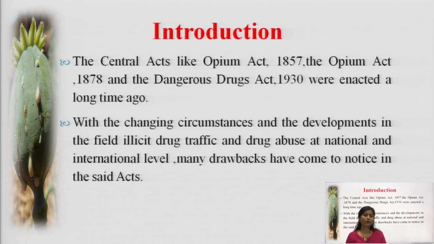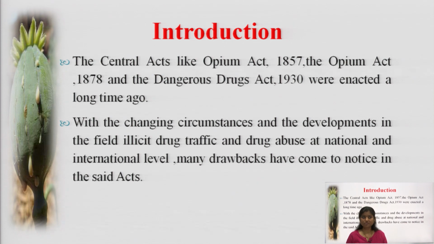I have just now used the word illicit drug traffic. Here there is one question about illicit drug trafficking. So till now you should be aware of this word. What is illicit drug traffic? That is the drug abuse of narcotic products. When there is illegal supply, or you can say smuggling, of these narcotic products, it is termed as drug trafficking.